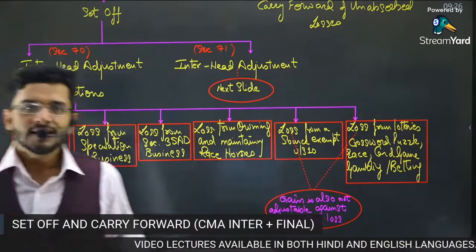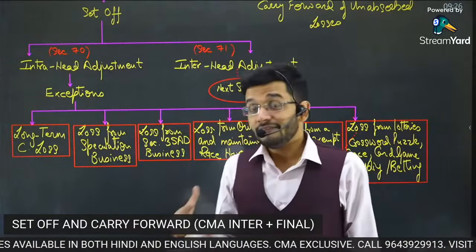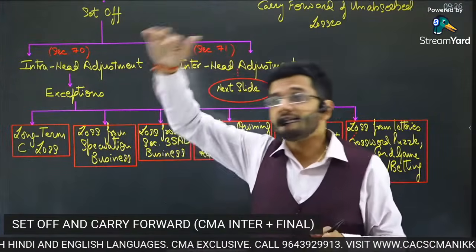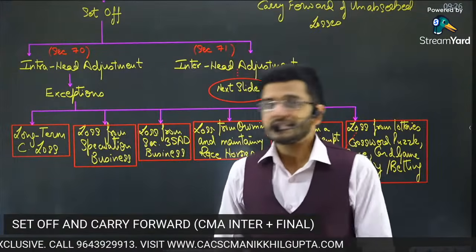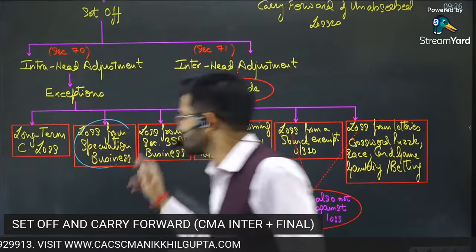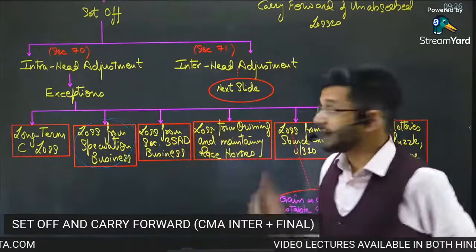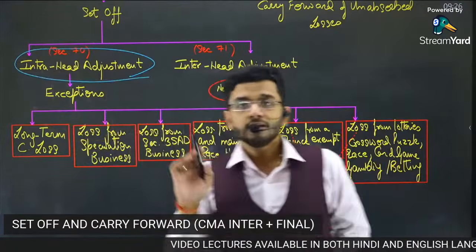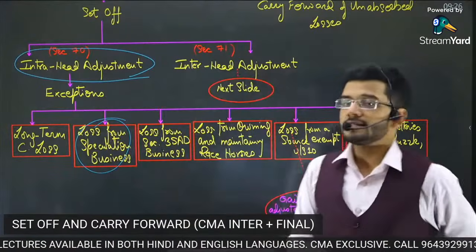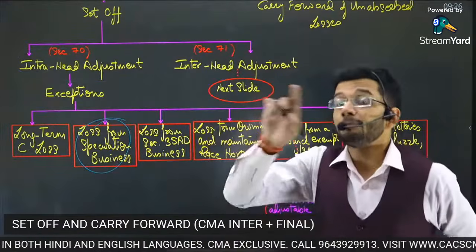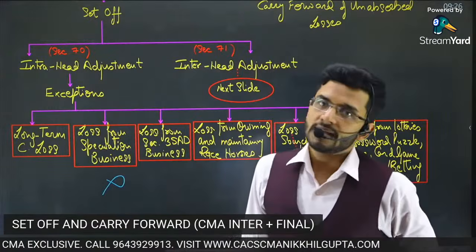In Hindi, it's known as satta. Satta, gambling. It is a speculation business where risk content is really high. It's a very, very risky business. And there's a very peculiar type of business, which is speculation business. So if you're into speculation business, speculation loss cannot be set off against any other business income. Within the same head, we are currently talking about the intra-head adjustment, right? So we are talking about the exceptions to intra-head adjustment. So within the same head, PGBP, you cannot adjust loss from speculation business with profit from any other business. You just cannot adjust it. You cannot set it off.